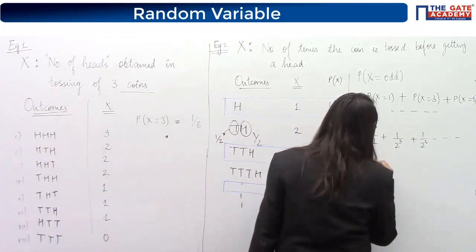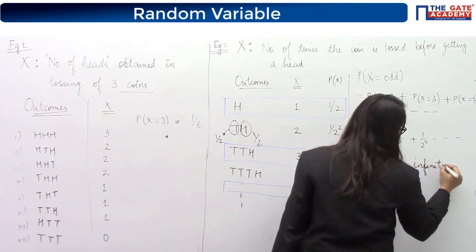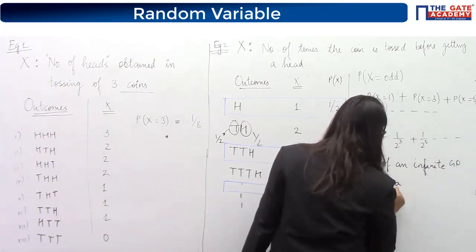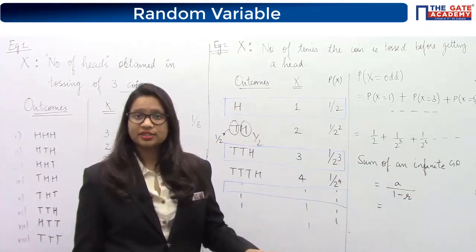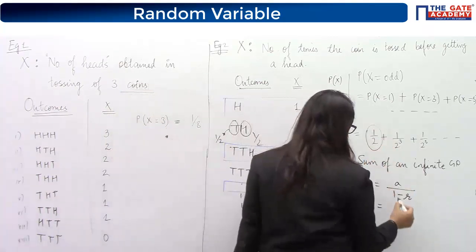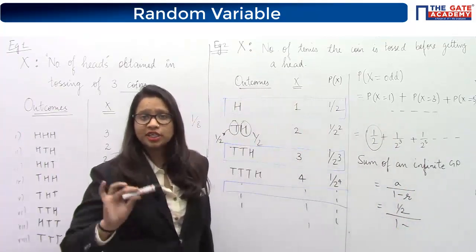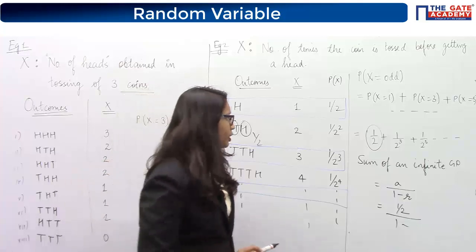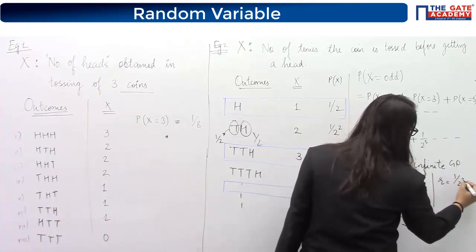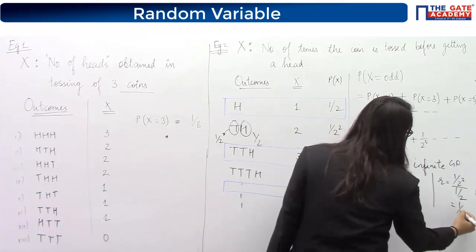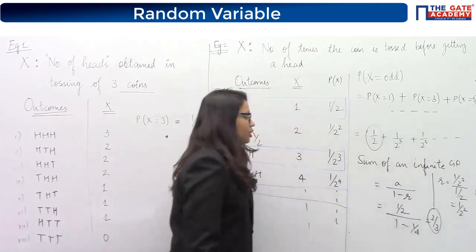So the sum of an infinite GP is given by A by 1 minus R, where A denotes the first term of the series, so we can see that A is equal to half over here. And R denotes the common ratio between two successive terms. So how to find that R value? Just take two successive terms and divide them. Like this. So you will get this to be 1 by 2 square or 1 by 4. And finally you will get your answer, 2 by 3.